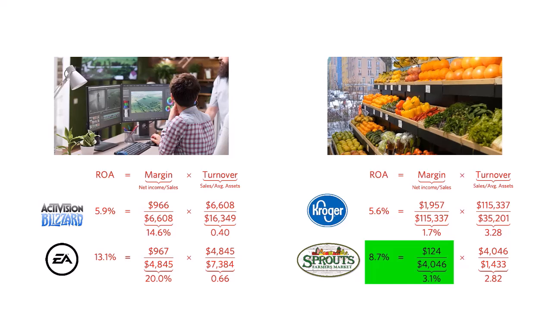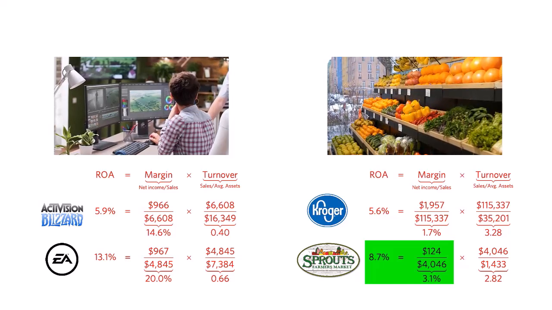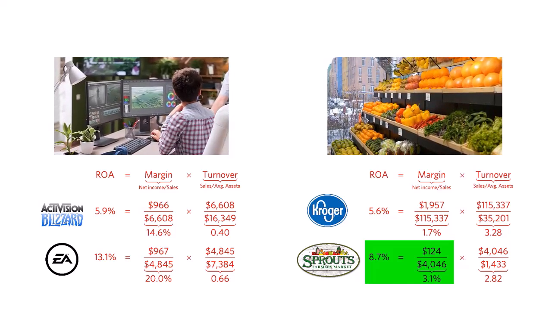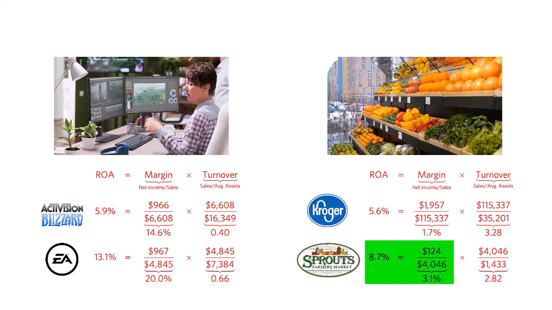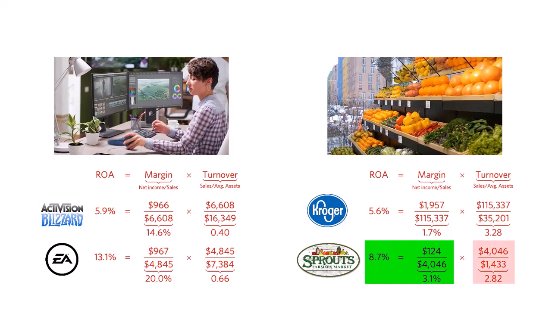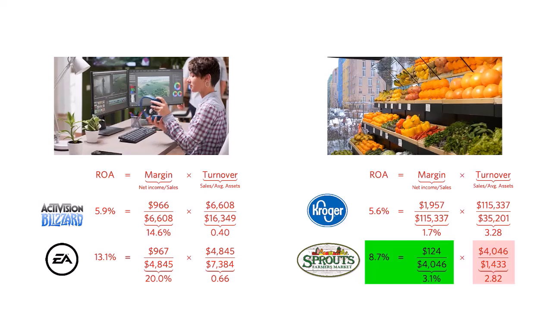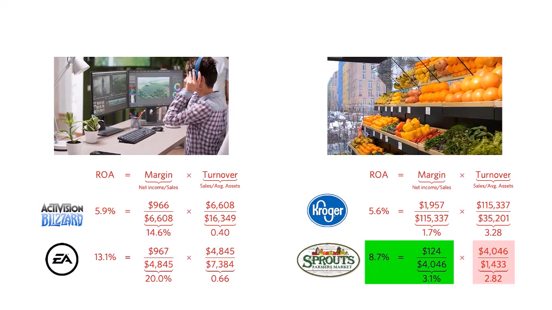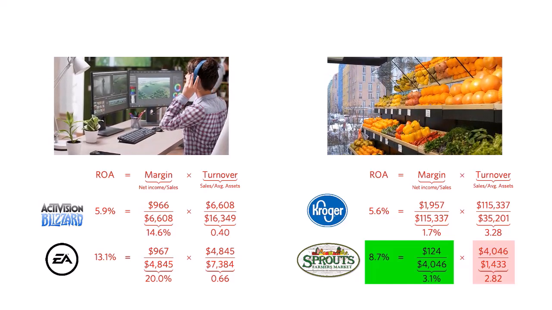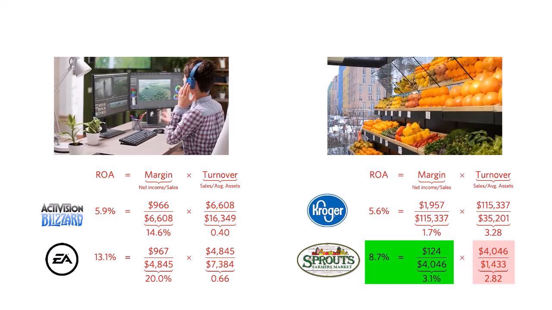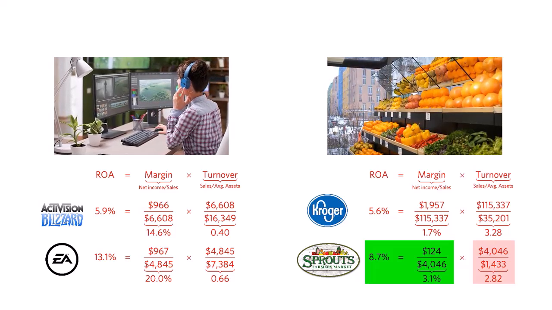Sprouts has a higher return on assets than Kroger because of its higher profit margin, perhaps from being a more premium organic grocer. This is somewhat offset by Sprouts' lower turnover. This is not too surprising to me since anecdotally, the Sprouts stores that I've been to have much more open space than a Kroger, which will translate into lower turnover.